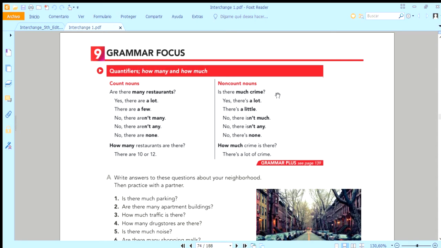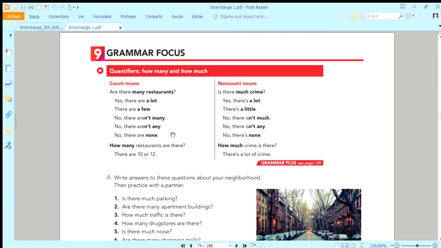We say it is non-count because we never say contaminaciones. And the difference between count and non-count is like here, many, and here we have much. Many means muchos, muchos restaurantes, and much is like much pollution, mucha contaminación.